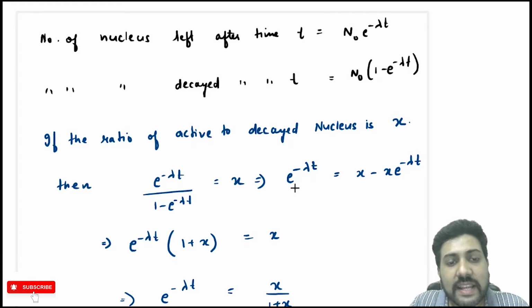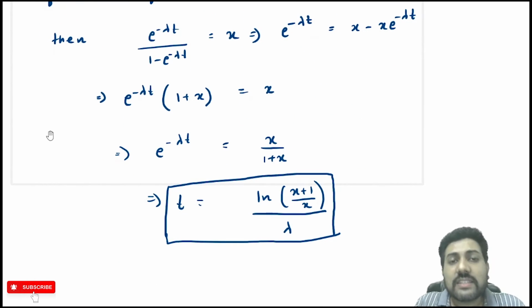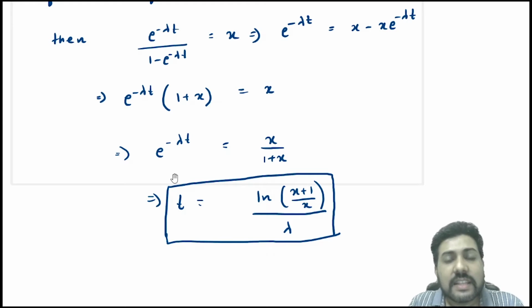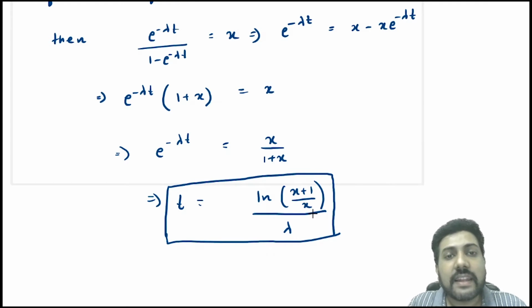From this you will get e power minus lambda t is equal to x minus x e power minus lambda t. So e power minus lambda t into 1 plus x is equal to x. When we solve this, we will get t is equal to ln of (x plus 1) by x, divided by lambda. So if they give you the ratio of the number of active nucleus to the number of decayed nucleus, then we can find the time elapsed. The time elapsed will be ln of (x plus 1) by x, divided by lambda.